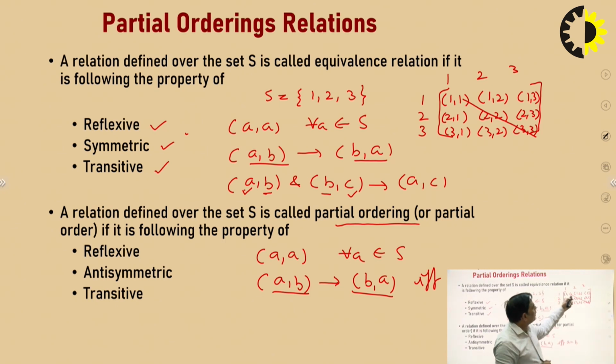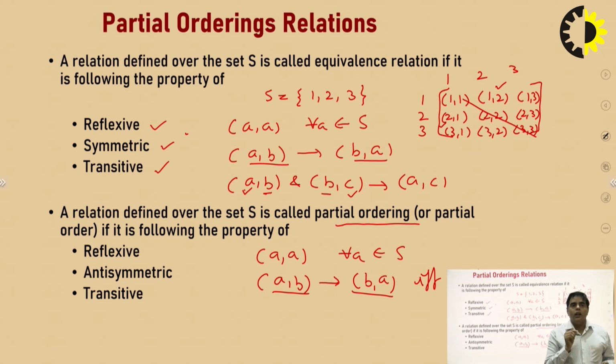Only if the ordered pairs of these diagonal elements exist in a relation can we say this particular relation will be antisymmetric. There should not be any image pair, for example if there exists 1, 2 and 2, 1. In such a case, we cannot say that the relation is antisymmetric, because antisymmetric says that if there exists 1, 2, then there cannot be 2, 1, because the condition is that A equal to B.